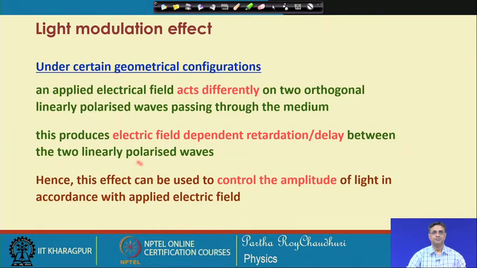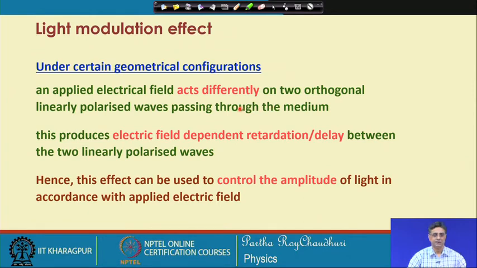Under this Pockels effect or Kerr effect, certain geometrical configurations of the medium are available, so that if one applies an electric field, then this electric field may act in a different way on two orthogonal linearly polarized waves passing through the medium.